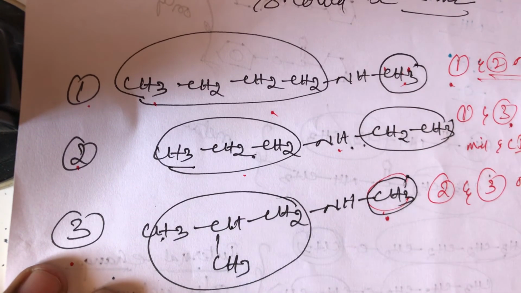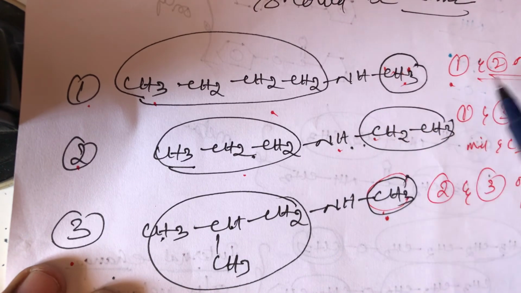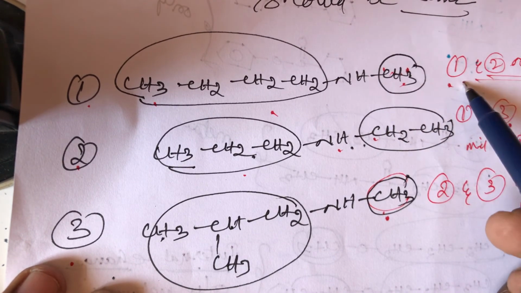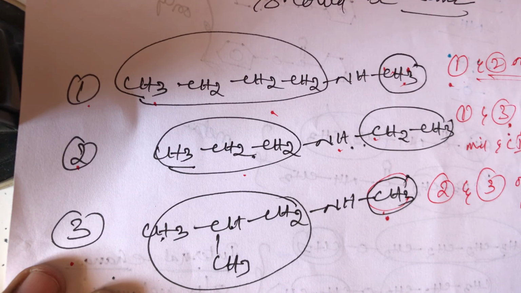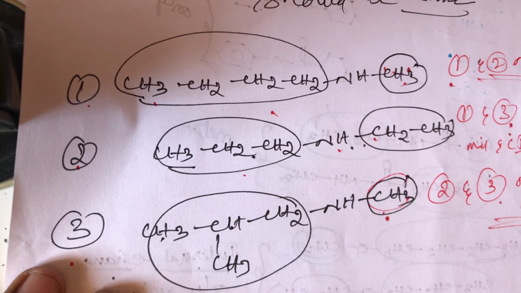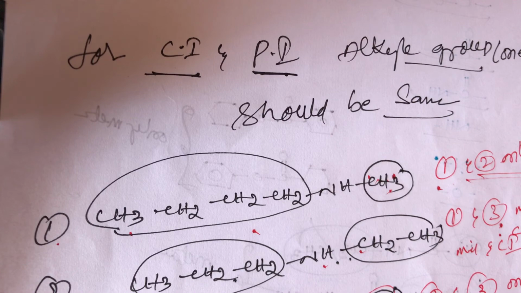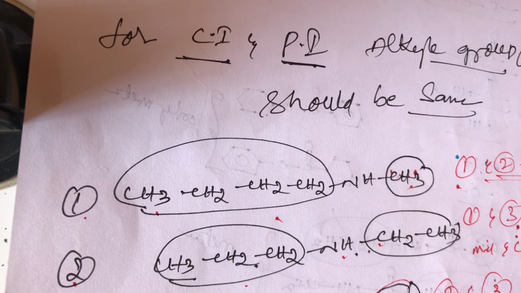So in these three structures, structures 1 and 2 are only metamers, structures 1 and 3 are metamers and chain isomers, and structures 2 and 3 are only metamers. This is important for metamers, students. Metamers means compounds having the same molecular formula but different alkyl groups attached to the same functional group.